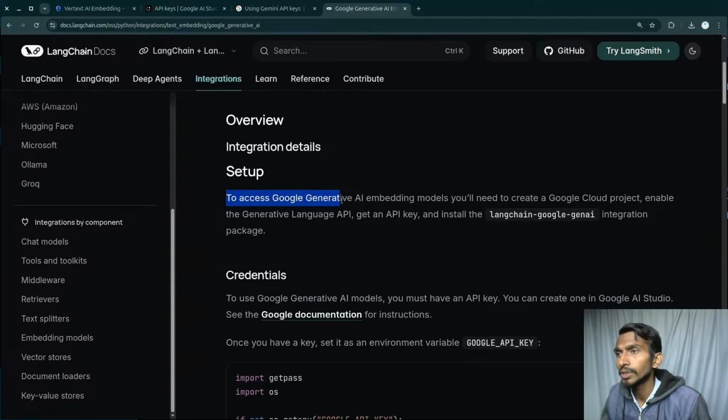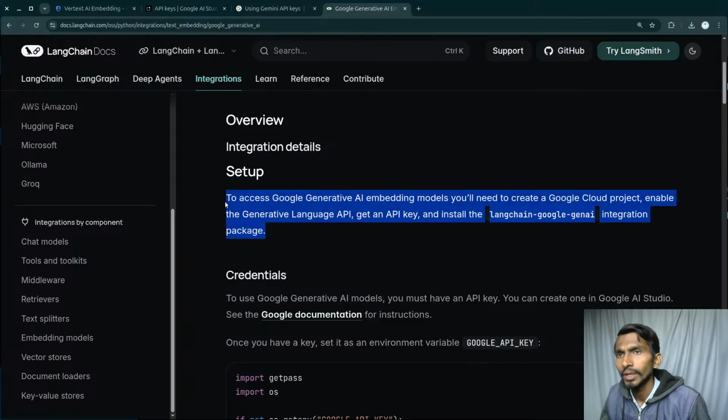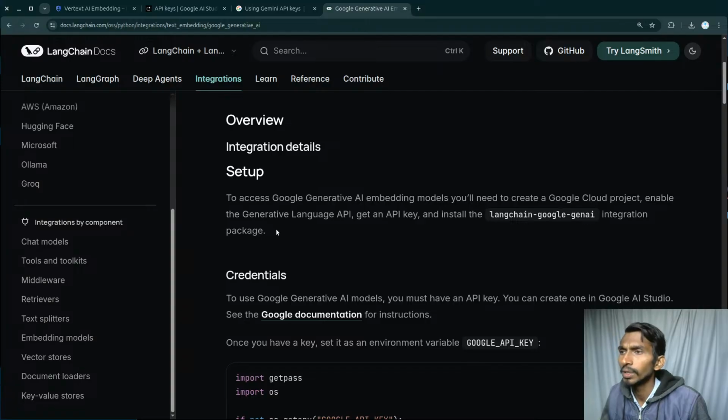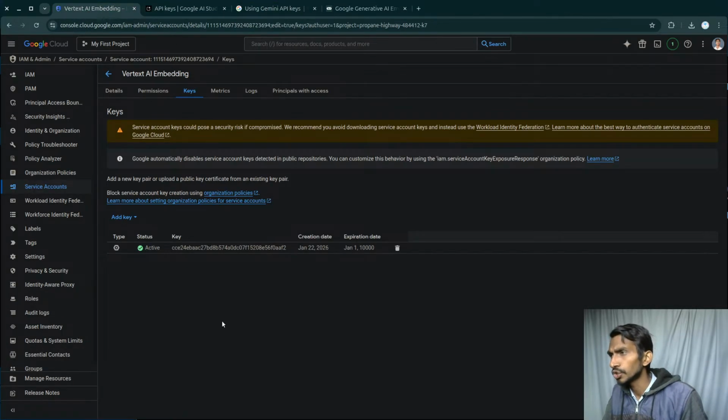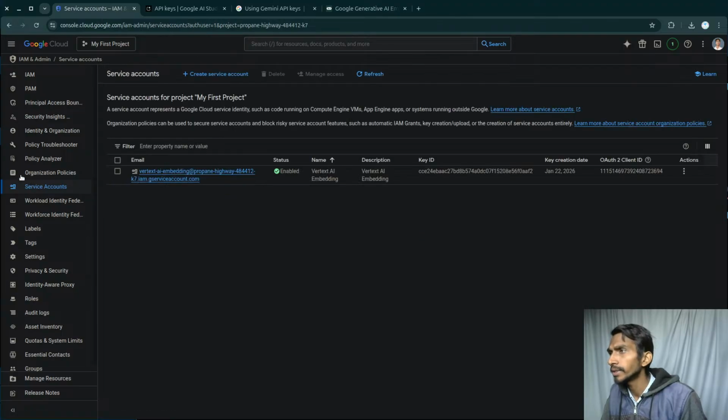Okay, setup. To access Google's GenAI embedding models, you will need to create a Google Cloud project, enable the generative language API, get an API key and install LangChain. Generative language API? Really? Maybe I have enabled something else. I have enabled Vertex, and this is a generative language API. Let's see whether this exists or not. So inside this particular section, I have this particular key and Vertex AI embedding, right? What else can I do?